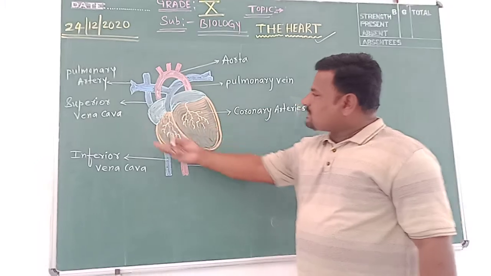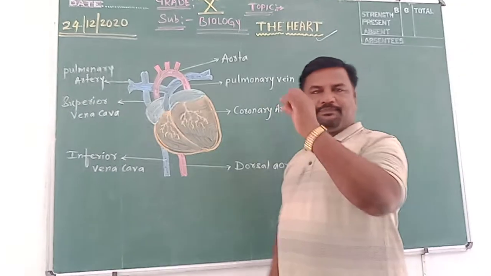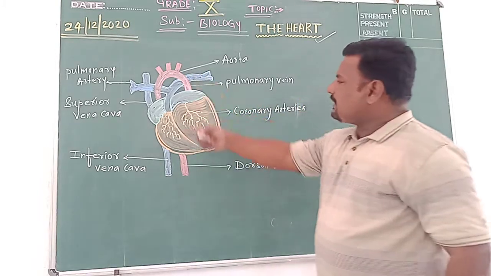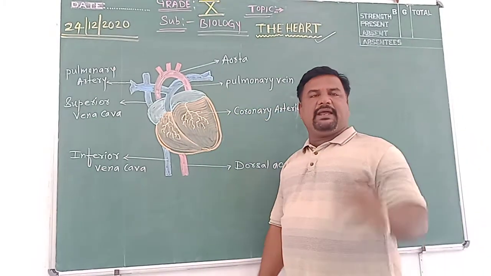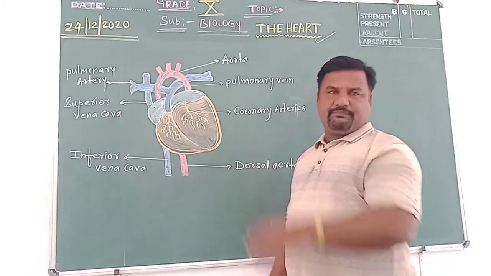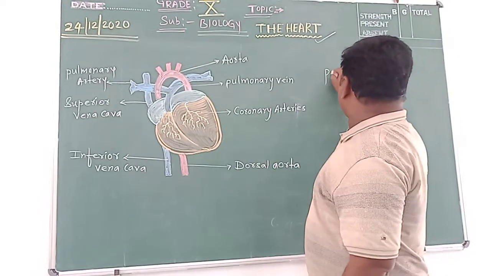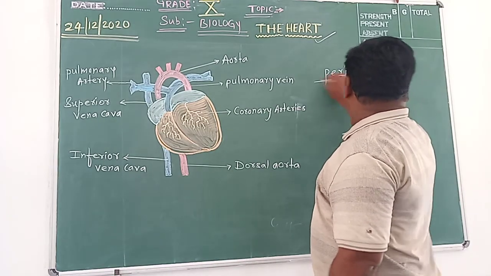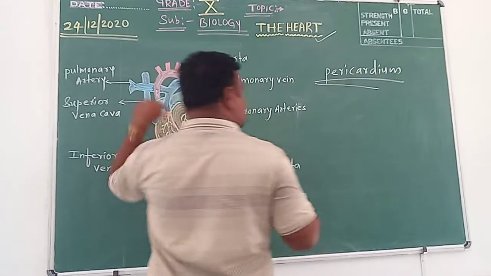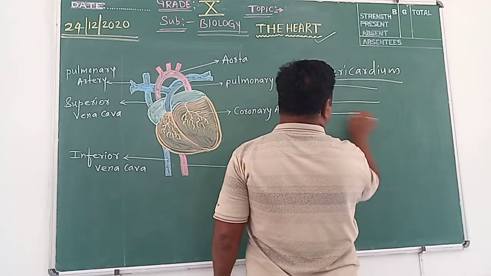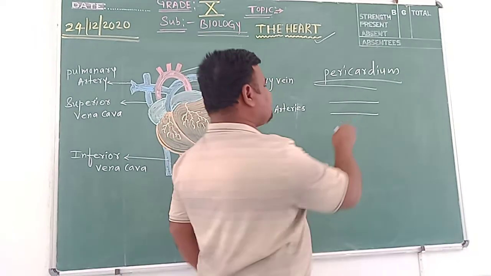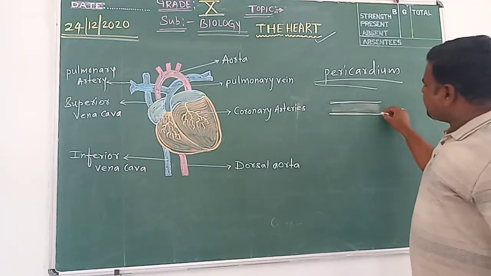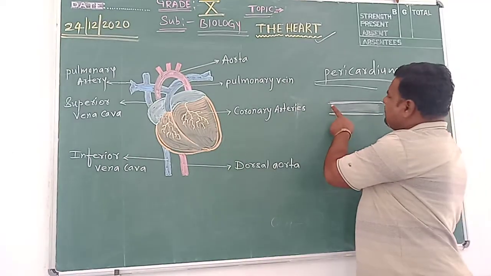This organ is surrounded by a thin, double layer membrane, the pericardium. Pericardium is a double layer membrane which surrounds the heart, and the space between the membranes is called the pericardial space.